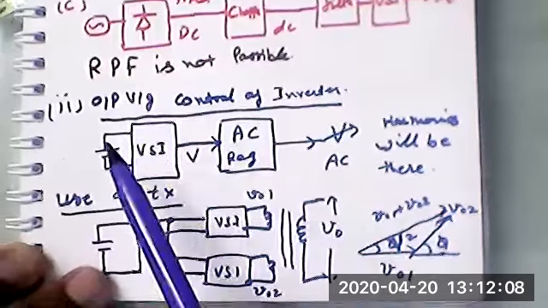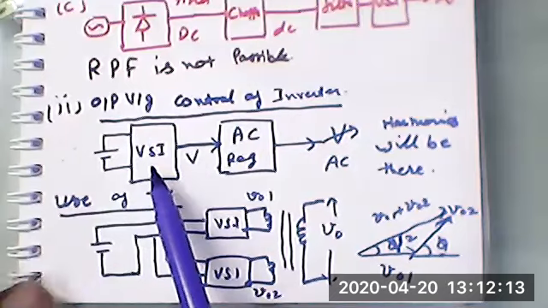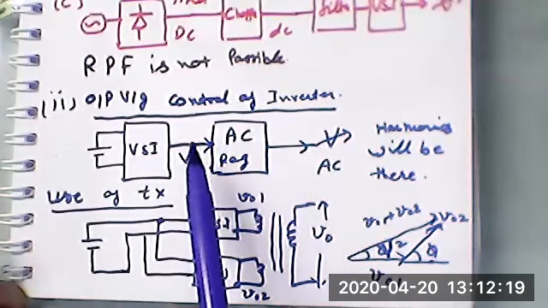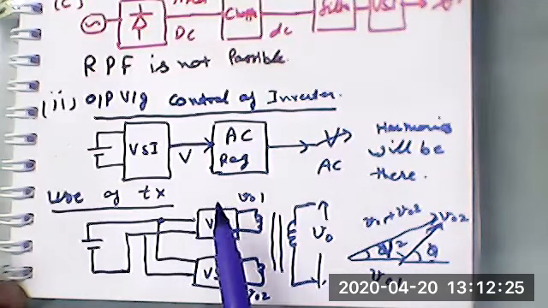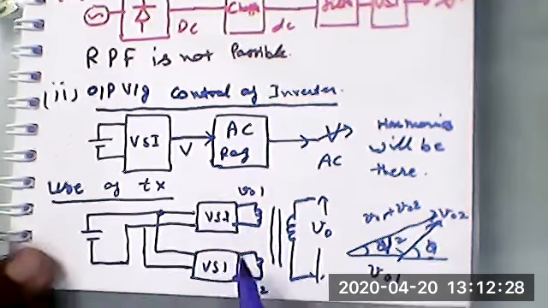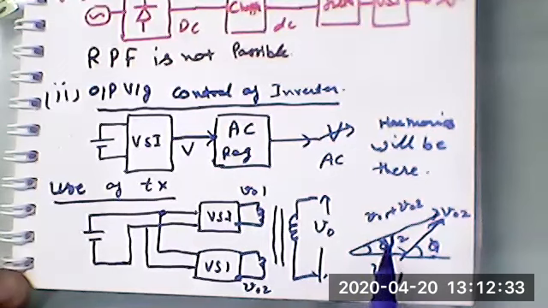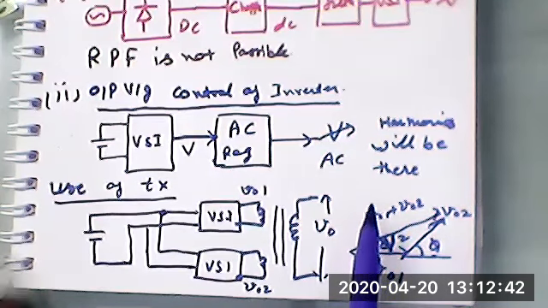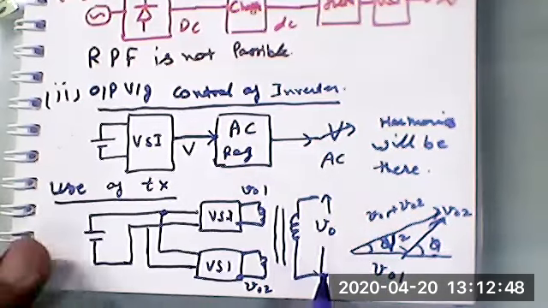The second method was controlling the output voltage directly. We are not controlling any input. Whatsoever the inverter output voltage is, we just put one AC regulator, which changes the fixed AC to variable AC. So voltage is controlled. Another way is using the transformer, whose primaries are phase shifted by phi. So the net voltage is V01 plus V02, and its modulus is given by the square root of V01 square plus V02 square plus twice V1 V2 cos phi. In that way we can control the net output voltage.